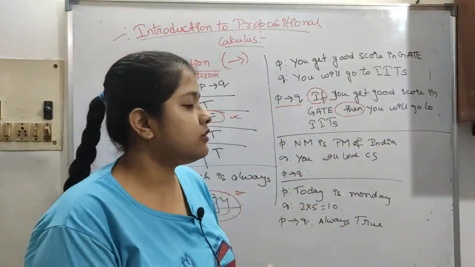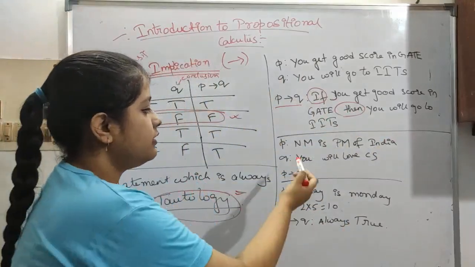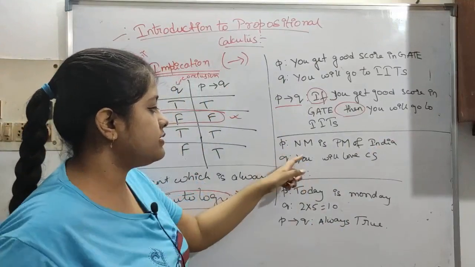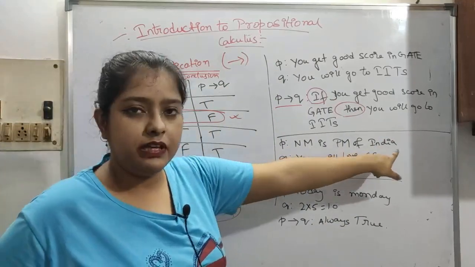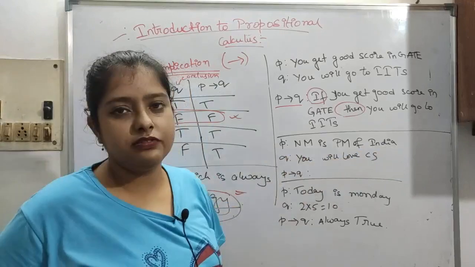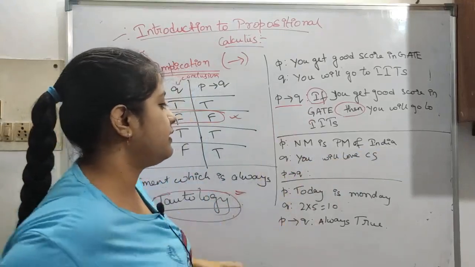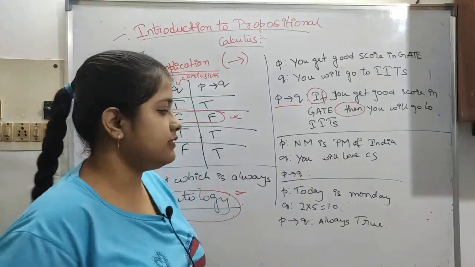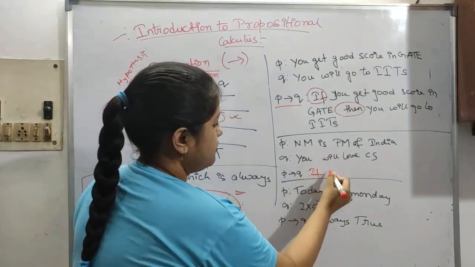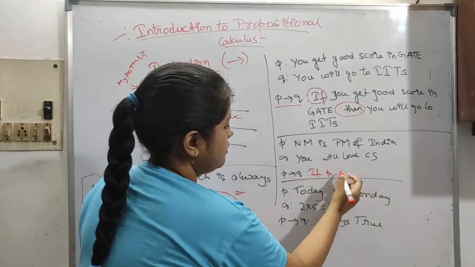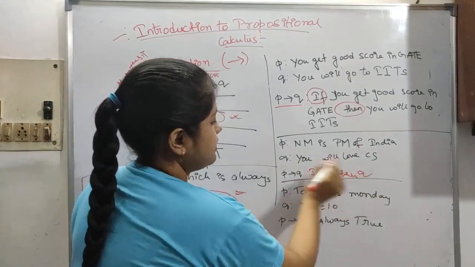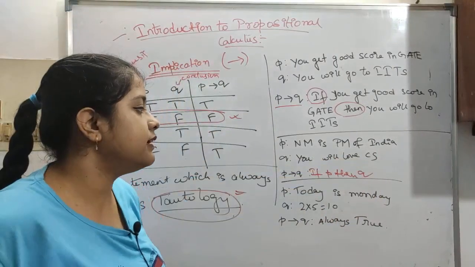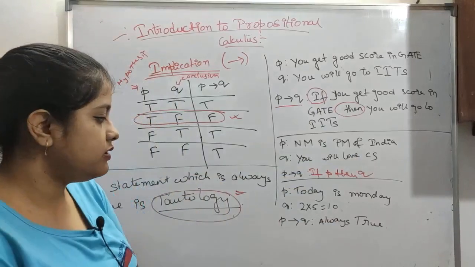This is making sense, but no, it's not always like this. Let's say now our next statement: P is Narendra Modi is PM of India, Q is we will love CS. So P arrow Q will be: if Narendra Modi is PM of India, then you will love CS. It will be like if P then Q. See, this is not making any sense, but we will do the questions where it will make sense.